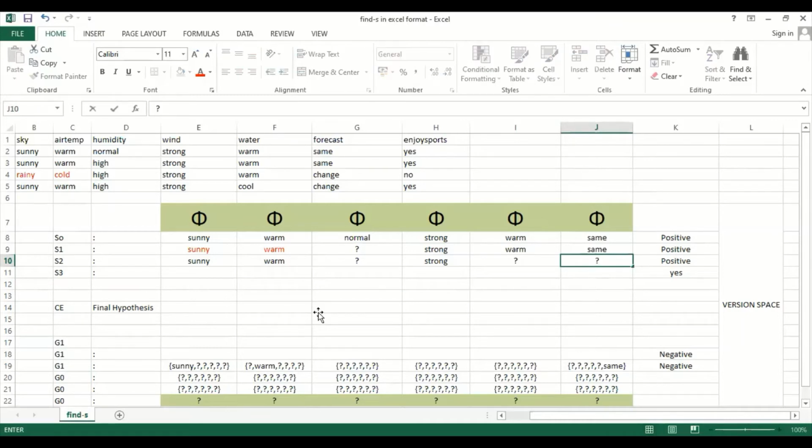As far as the Find-S algorithm is concerned, the same strategy is applied for the positive values, and we have found the final answer: you can play the tennis game when the sky is sunny, when the air temperature is warm, and when the wind is strong. So this is the option the Find-S algorithm gave.